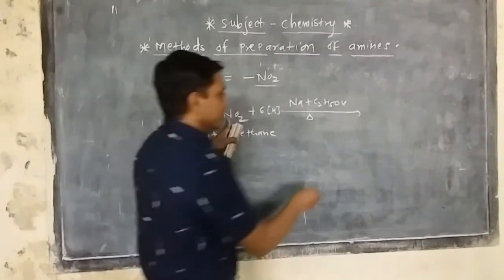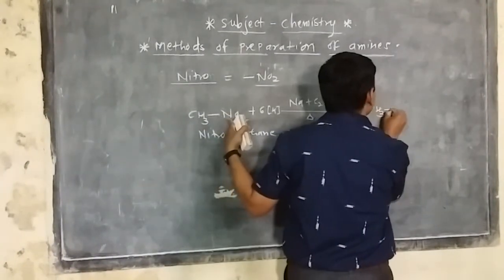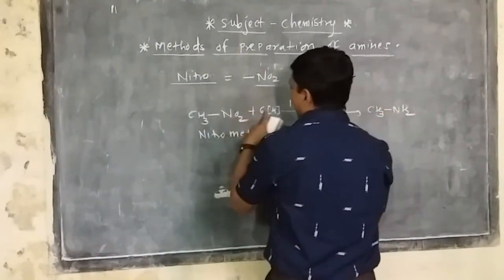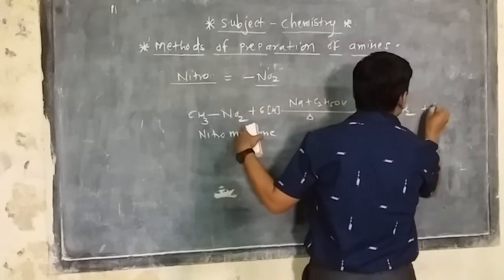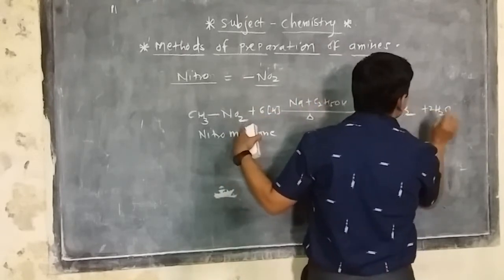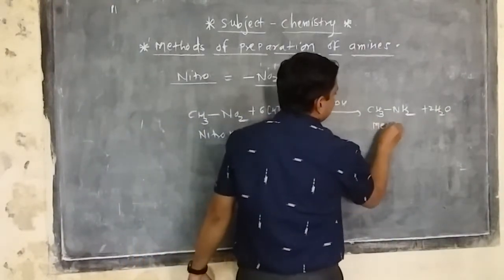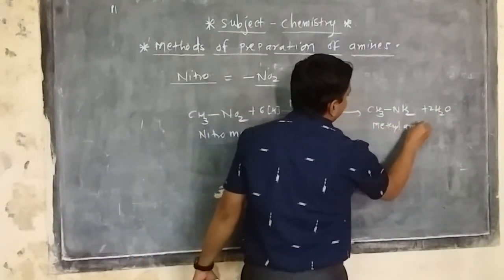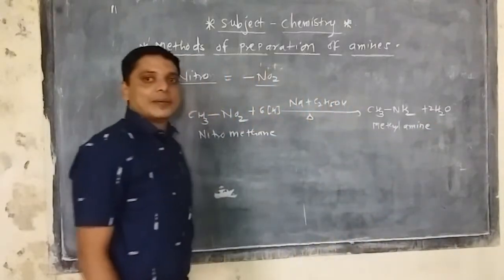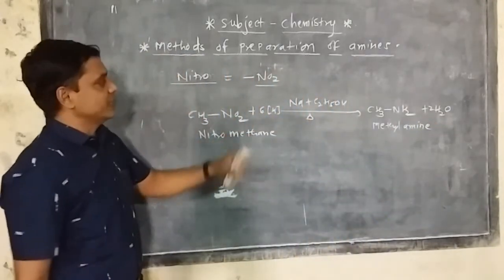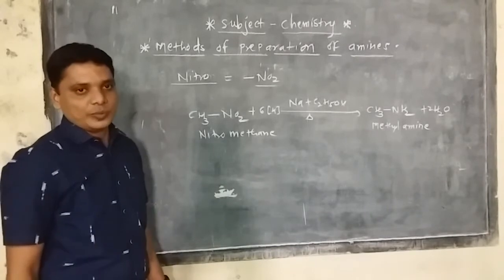the nitrogen. So we get this product, CH3NH2, and the four hydrogen atoms combine with the two oxygen atoms, so twice H2 is removed as water. So we get this product. It is called methylamine, or it is also known as methanamine. This is a process by which amines are obtained.